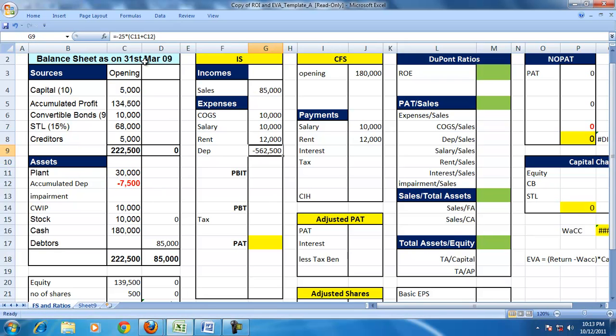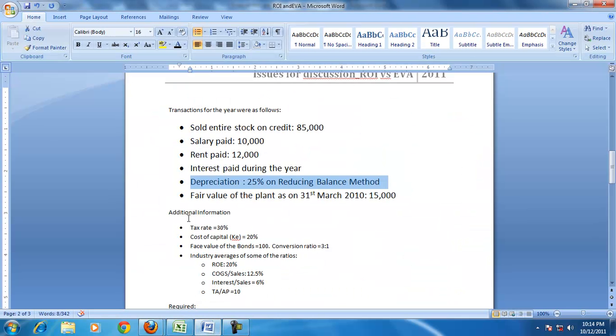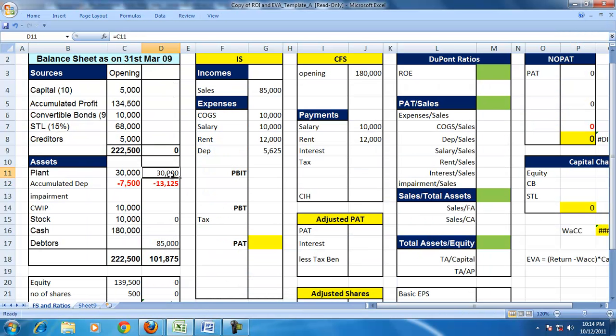So that is 0.25. So 0.25 is 5,625. So the accumulated depreciation increases to that extent. The cost of the asset is 30,000. It's given that the market value of the asset is 15,000, but the book value of the asset is 16,875, whereas the market value is 15,000, so there is an impairment loss.